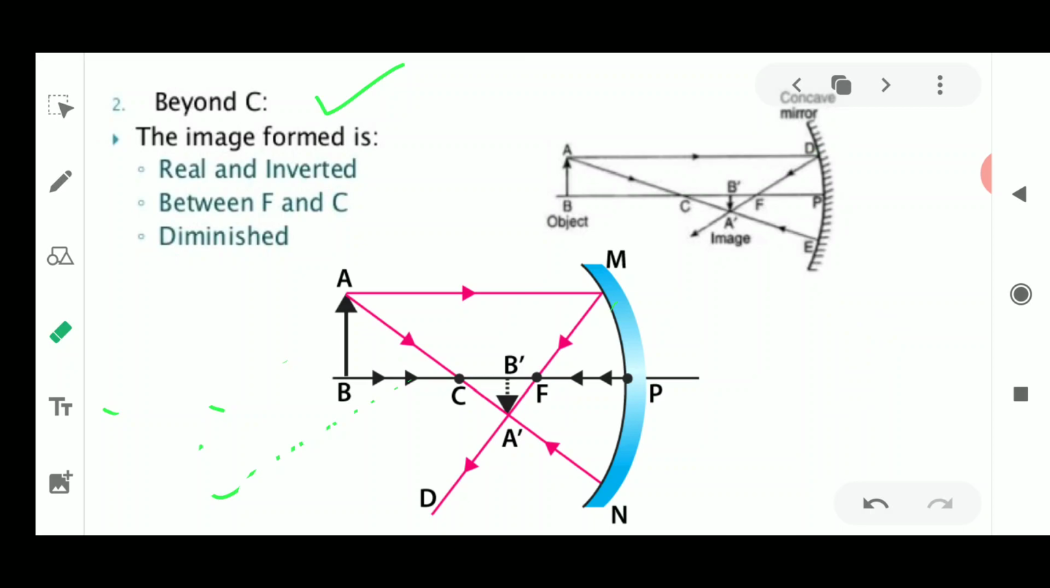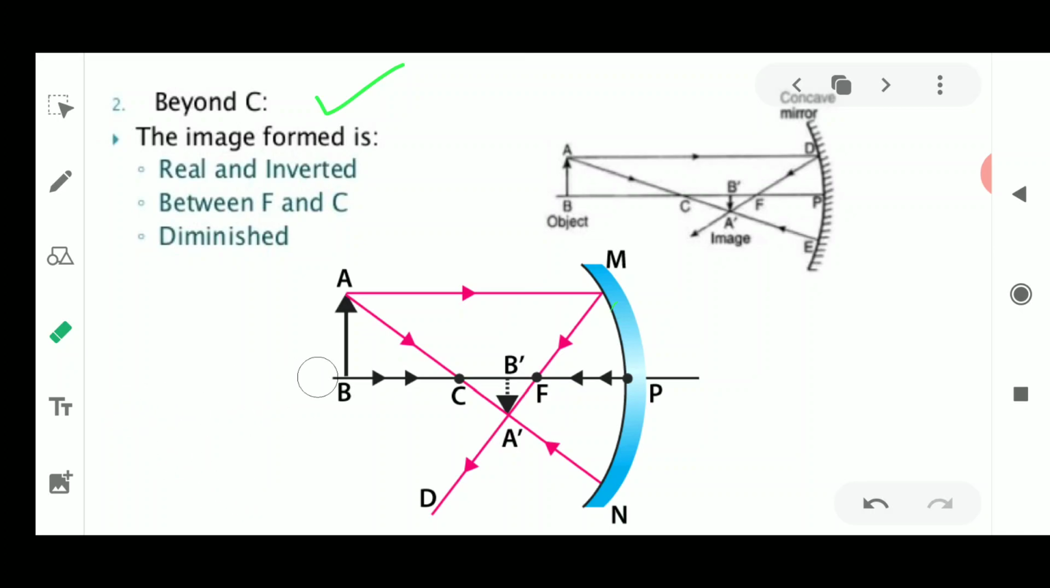So I think you should always follow the rules. You should not ignore these rules. It is very easy for you all to draw the ray diagram if you are following the correct rule. Okay, so if this object is kept beyond C, then what happens? Then the image which is formed will be between C and F.